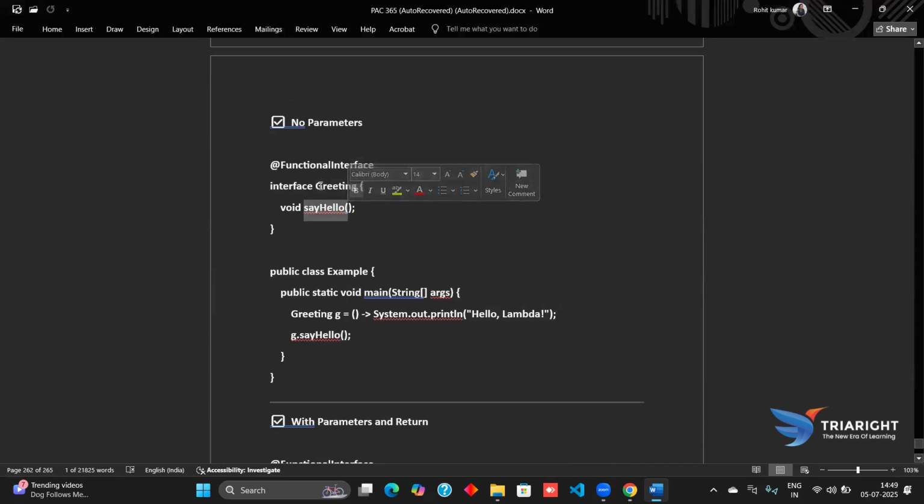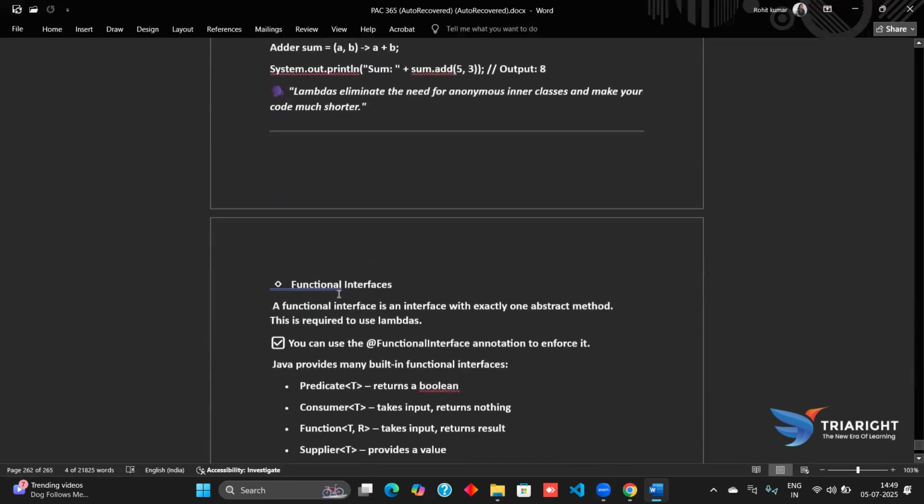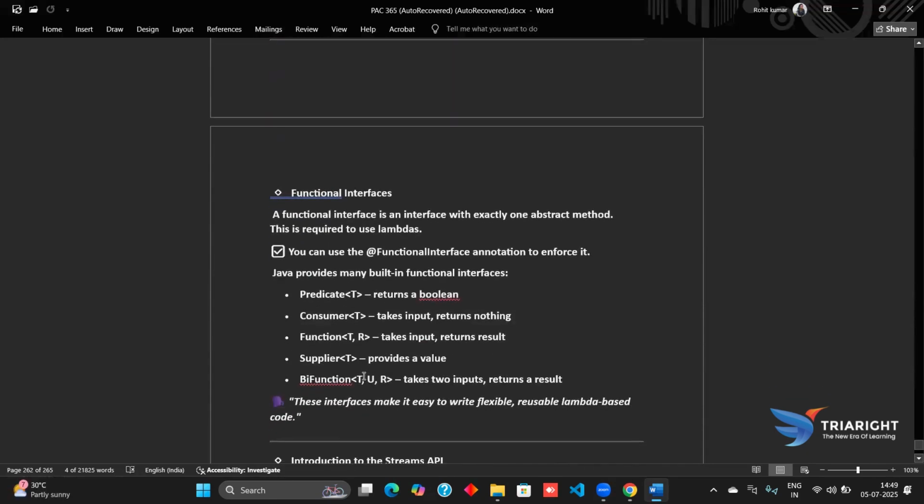This is a greeting interface and has only one abstract method. Now coming further, we have the functional interfaces. We can use the @FunctionalInterface annotation, which is not forced on us. It is optional, but it is a good and wise way to use it because it tells the programmer that this is a functional interface.